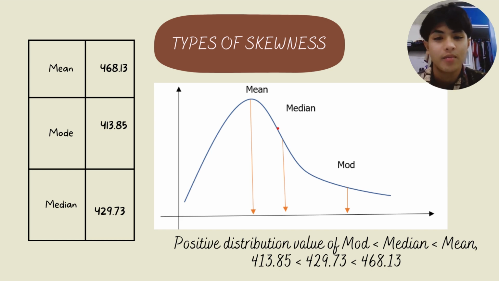Okay, so this is the type of skewness. The curve shows a positive distribution of the values of mode, median, and mean. This is because the value of the mean is bigger than the median, and the value of the median is bigger than the mode.